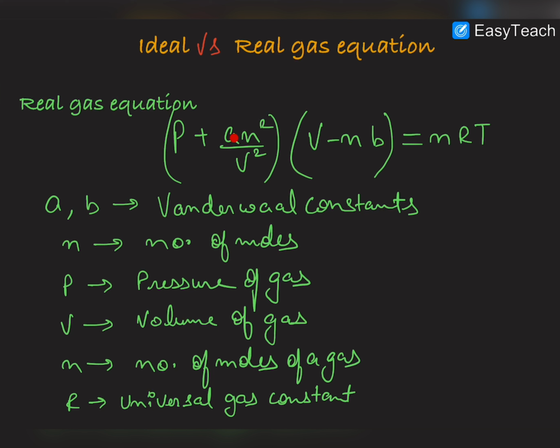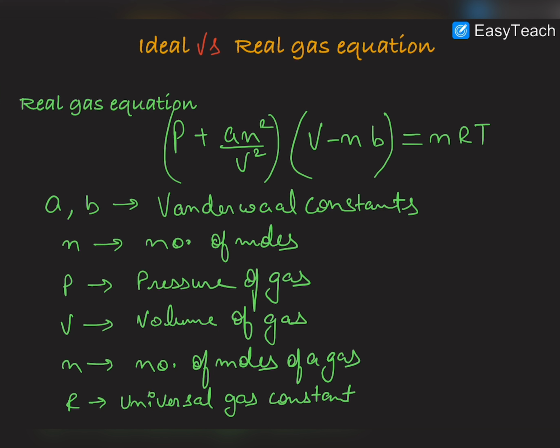So this a and this b are the van der Waals constants. These are generated due to van der Waals intermolecular forces between the gas molecules, and n is the number of moles, V is the volume of the gas, R is the gas constant, and T is the absolute temperature of the gas, which is the temperature in Kelvin.